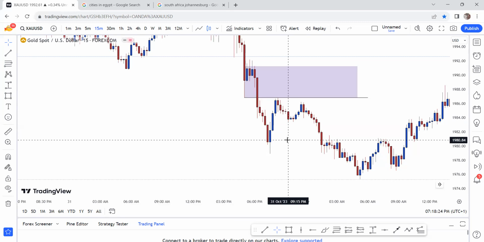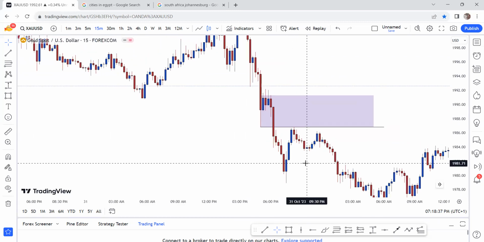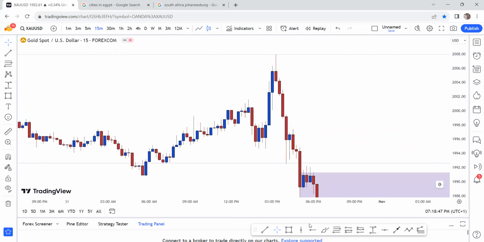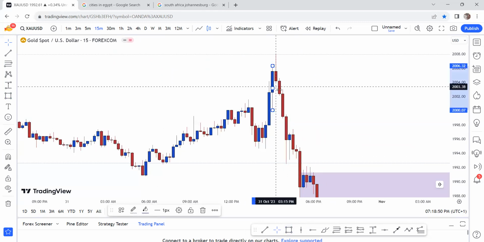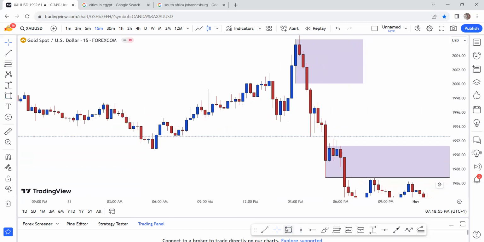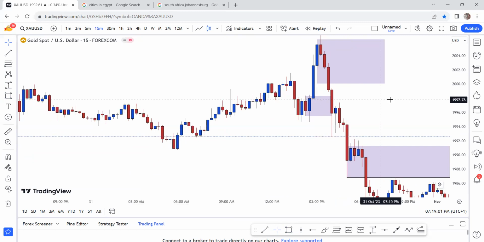Let me explain something to you. 60% of the times, whenever we have an engulfing, price will not come back to retest. Take for example, this was an engulfing, price never came back to retest that level. This was an engulfing, price never came back to test that level.